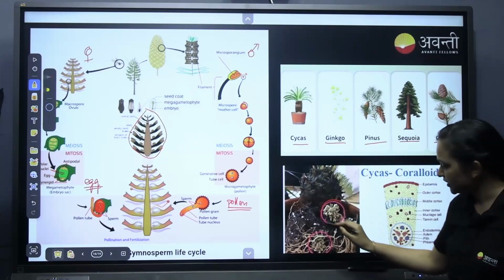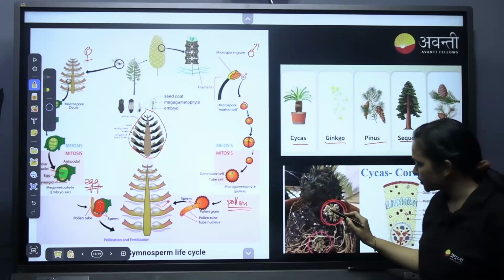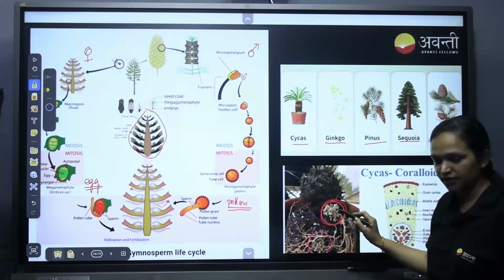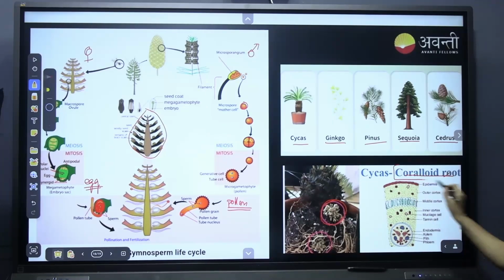If you can see here, this is the coralloid root, the root of Cycas, and there is a coral-like structure here. That's why it is called coralloid roots. And where exactly is the cyanobacterium present in the coralloid roots? In the cortex region.